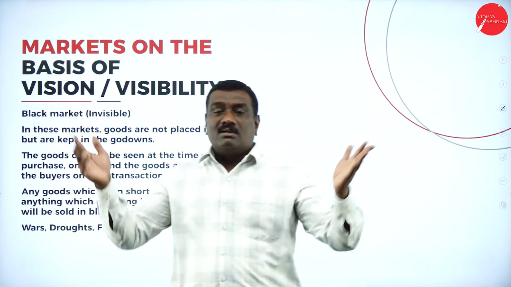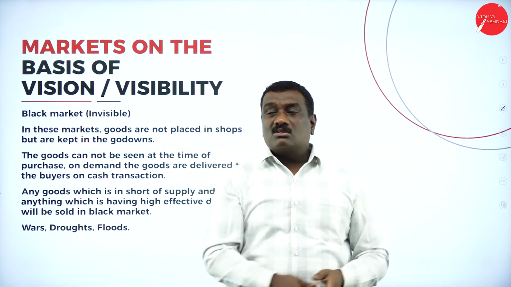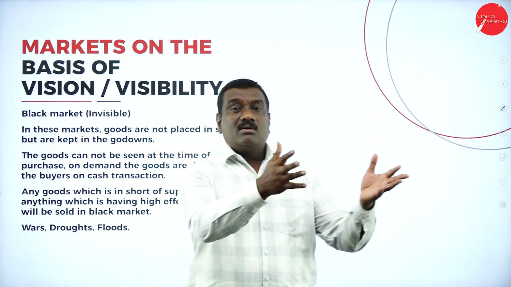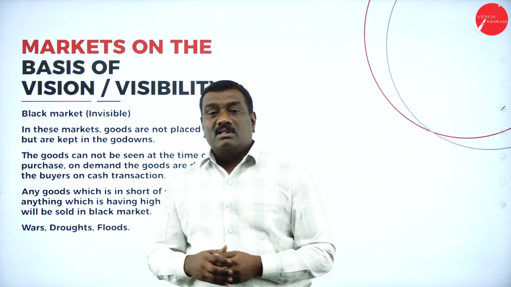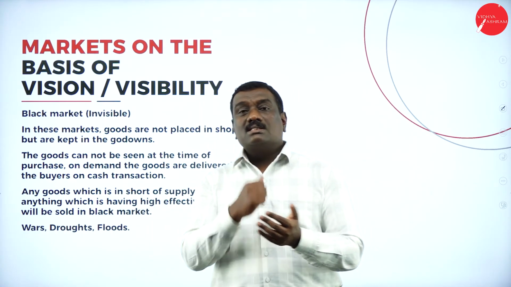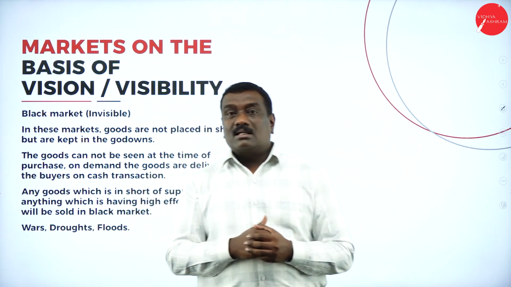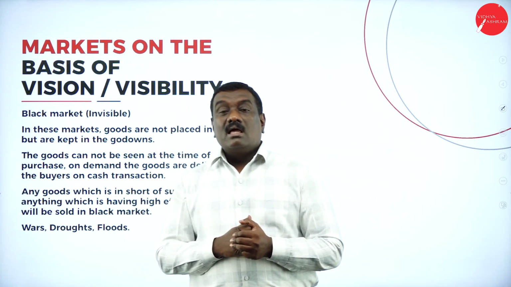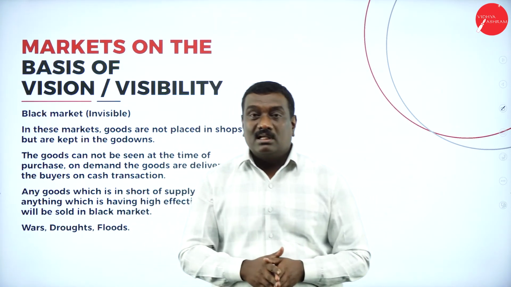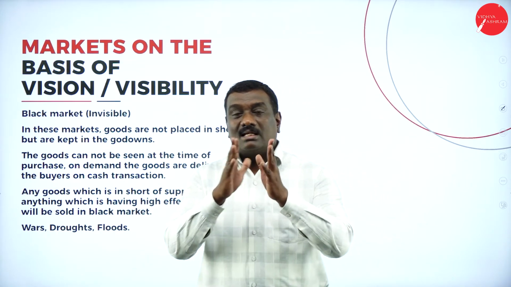Market means we can see everything. We can see the producers there, the commodities there, they are bought and sold, and the consumers are there purchasing the product. Then you may say, how is it a black market, which is invisible? Of course, it is invisible, because I'll give an example.